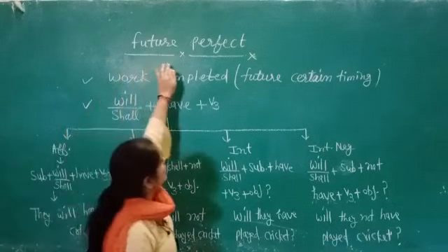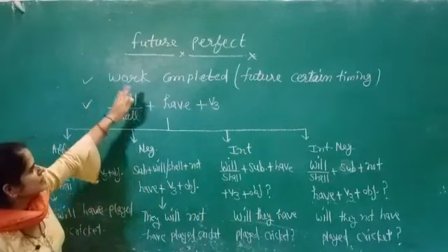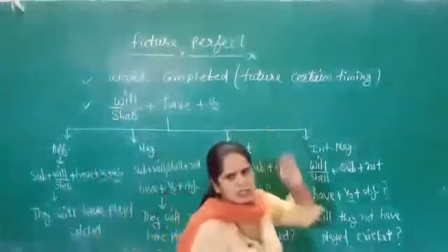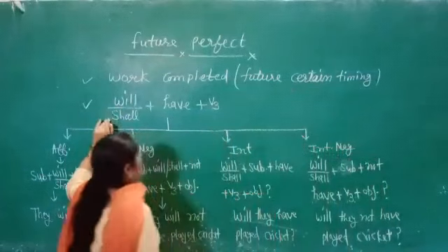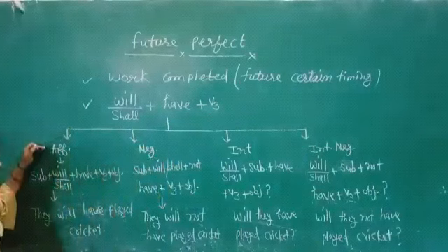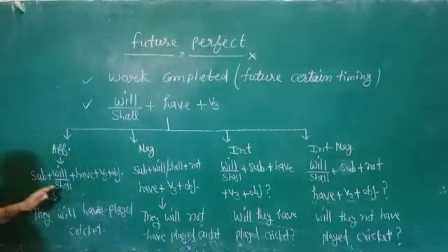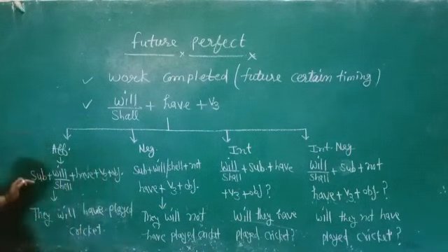Now we are discussing the future perfect tense. In this tense, the verb is completed at a certain time in the future. In this we use will, shall, then have, and the verb's third form. In affirmative sentences, the sentence pattern will be subject, then will, shall, have, then the verb's third form and object.